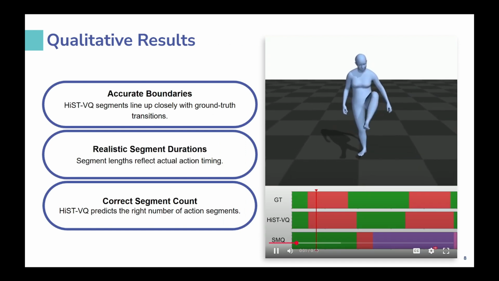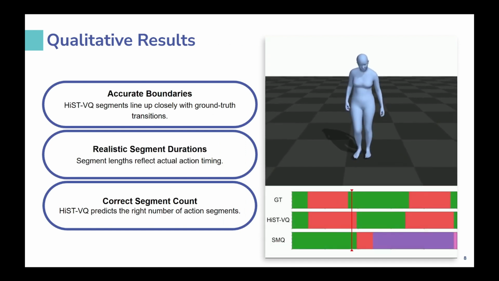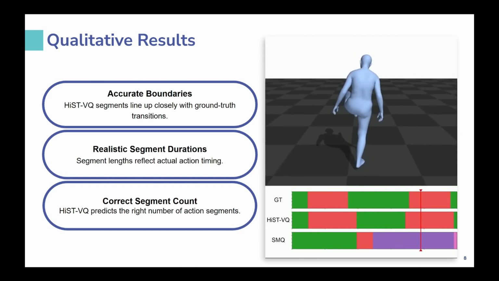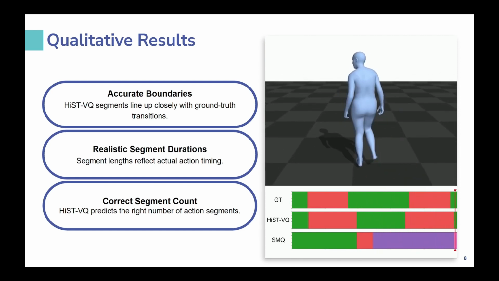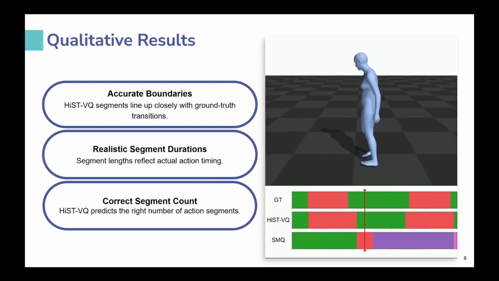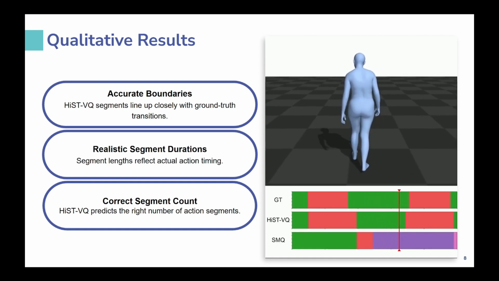Here we show qualitative results comparing our method with ground truth and a prior approach. HistVQ produces segments that align closely with true action boundaries. The predicted segment durations are realistic and reflect the actual timing of actions. It also identifies the correct number of segments, avoiding both over and under segmentation.